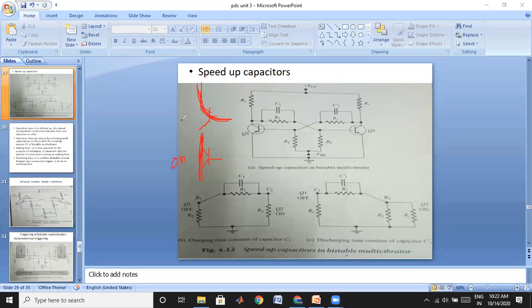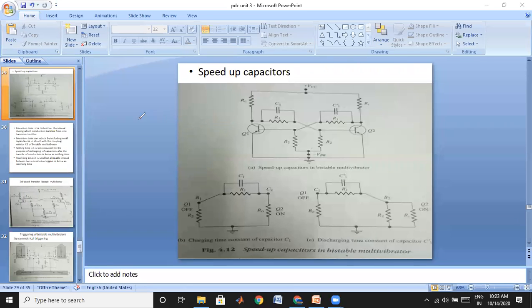Okay, when the transistor is off, the connection will be from the collector to the base. This junction is reverse biased, which means it may act as an open switch. Therefore this is the off direction current flow, and this is the on direction current flow. Simply, I am recalling that concept.